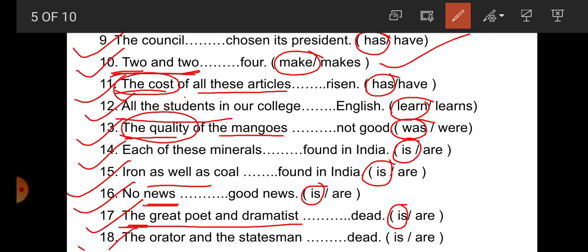Number 18. The orator and the statesman. Here, student, there are two different articles, the and the again: the orator and the statesman. So here, the subjects are joined by and, that's why the plural verb are is correct, because it indicates two persons. One is the orator and the second is the statesman. So here, are is plural, and the plural verb is correct.